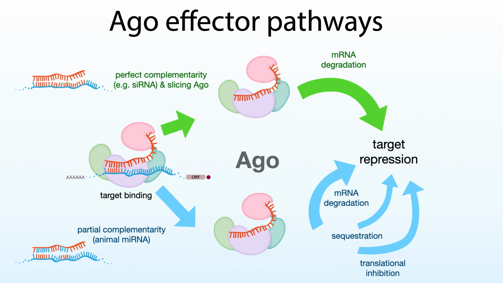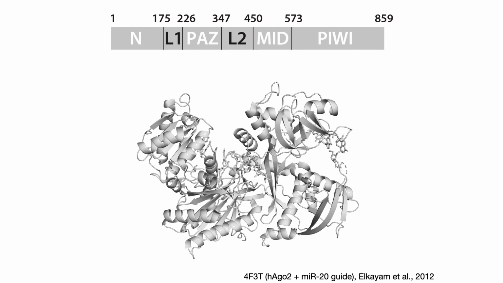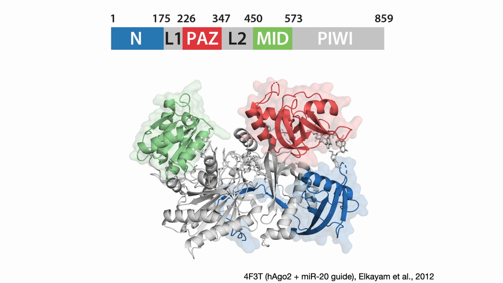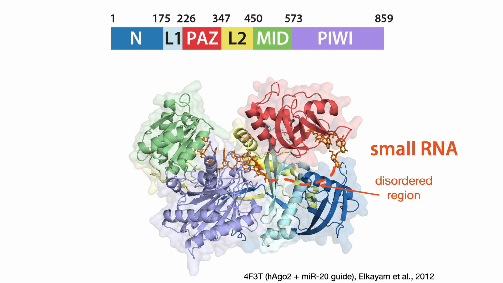At the heart of these diverse processes is AGO. AGO has 4 main domains: N, PAZ, MID, and PIWI, as well as 2 linker regions, L1 and L2. The small RNA, so the microRNA or siRNA, in this case miR-20, goes through Argonaute, with the 5' end held tightly in a pocket created by the MID and PIWI domains, and the 3' end held in the PAZ domain.